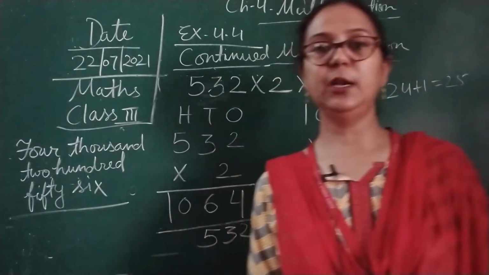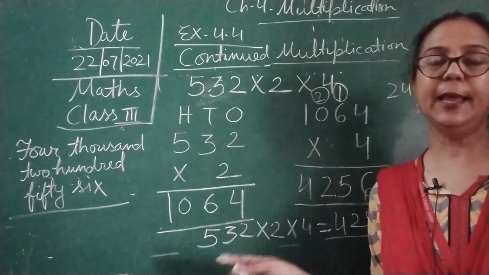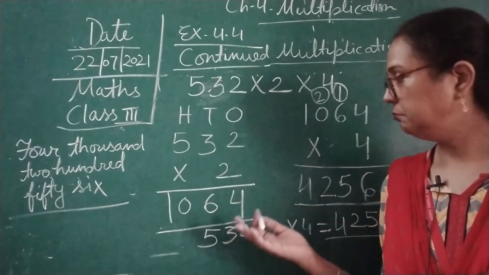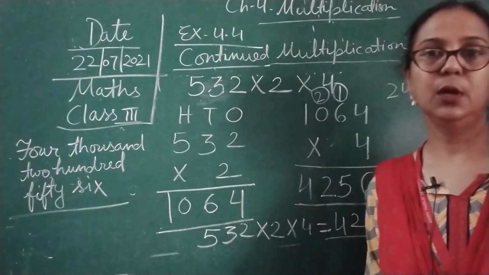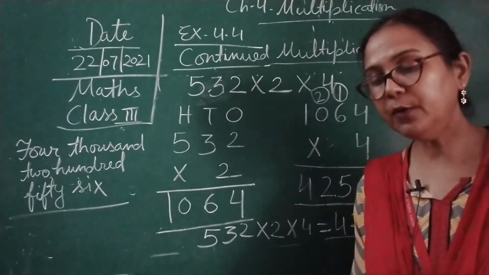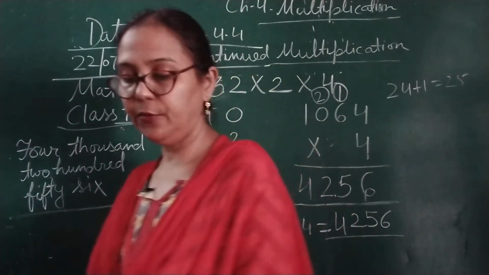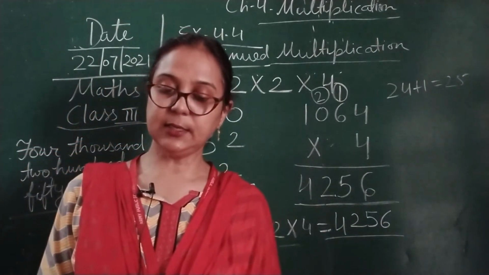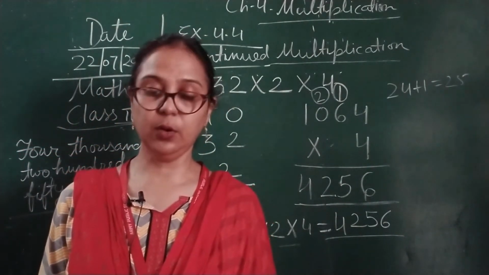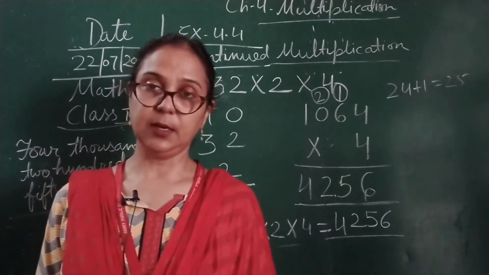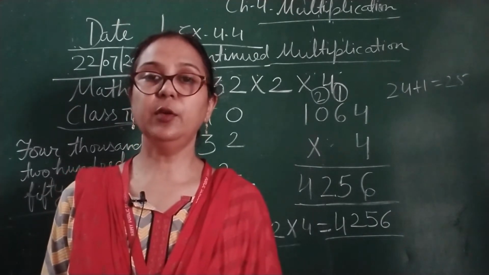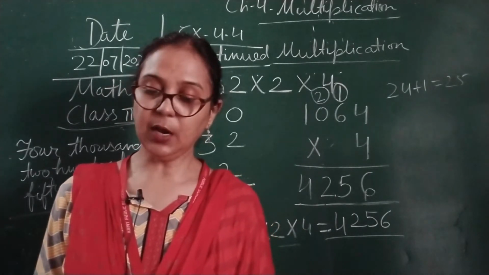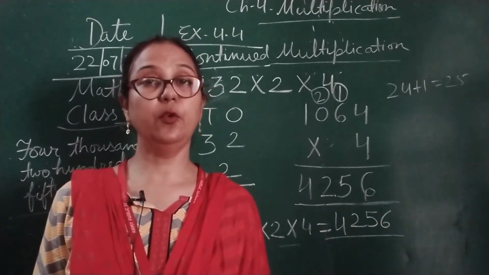This is continued multiplication. It is simple children. I have given 3 examples, so I think it is clear to you. Now we are moving to exercise number 4.4, and you will find this exercise on page number 70 in your Composite Mathematics. So turn over your pages. Now we are on page 70 and we are going to do exercise number 4.4.